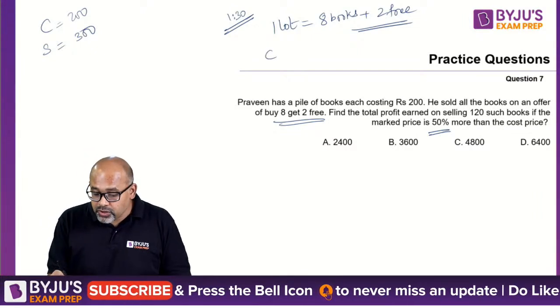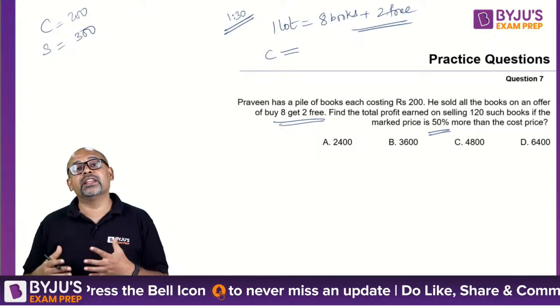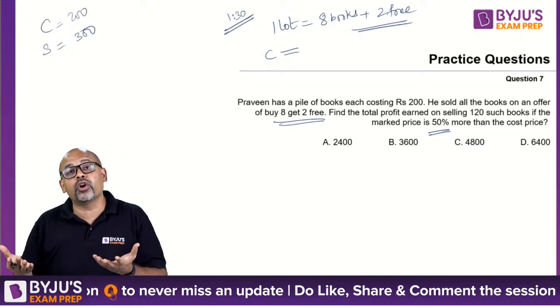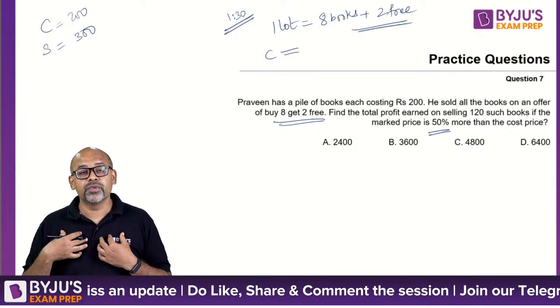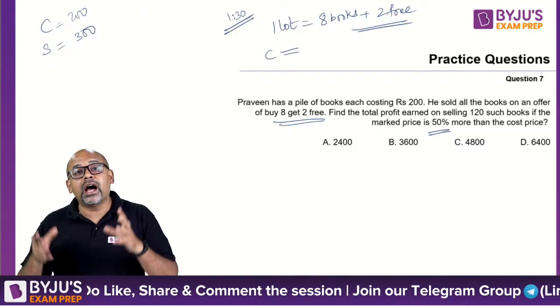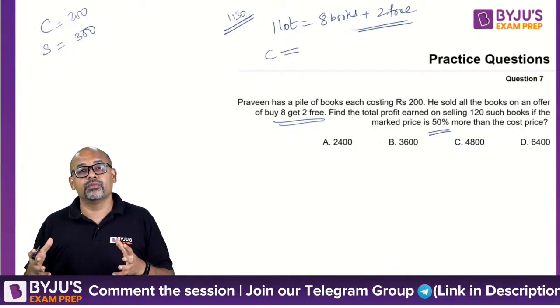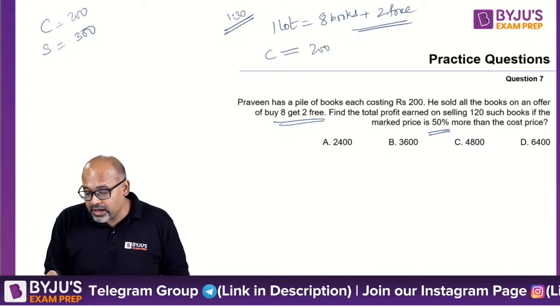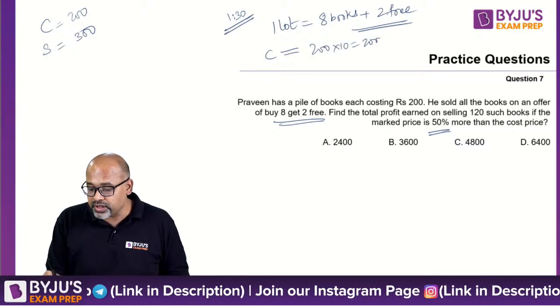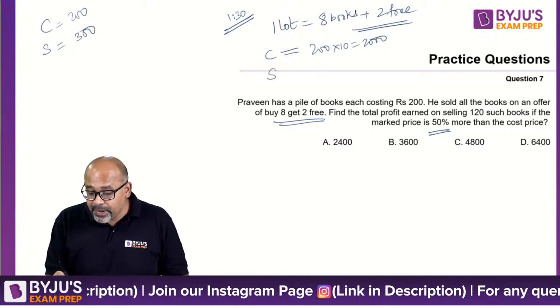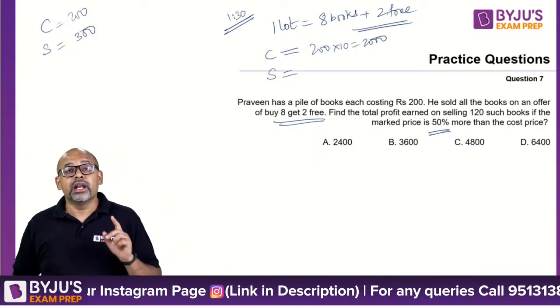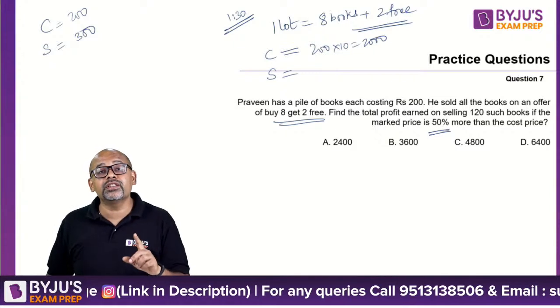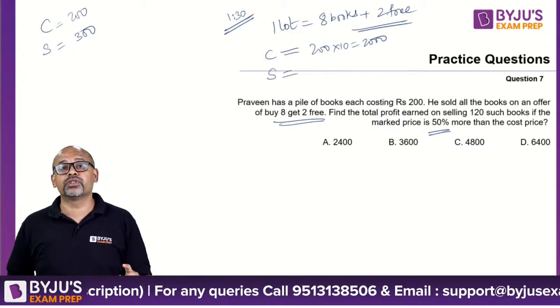So what is my cost price per lot? Now see, whether I am selling it for free or not, I would have purchased it first. So in one lot, I am buying 10 books and the cost of each book is 200. So this is 200 into 10 books, which is 2000. Selling price per lot: when I am selling, I am charging only for 8 books.